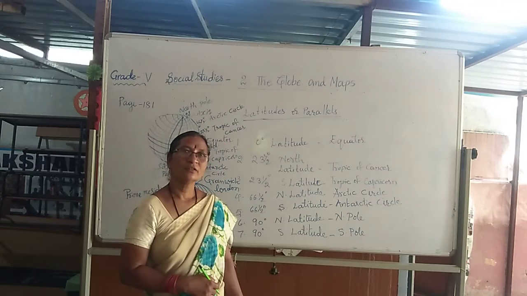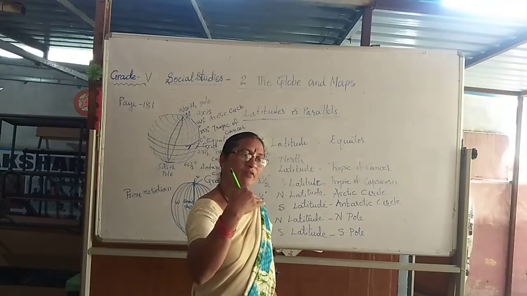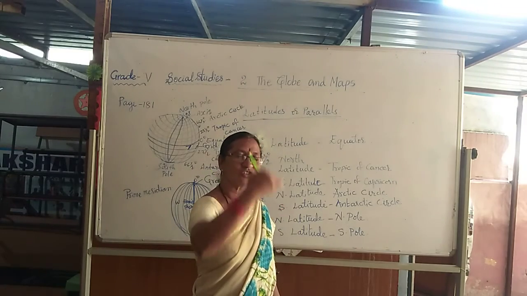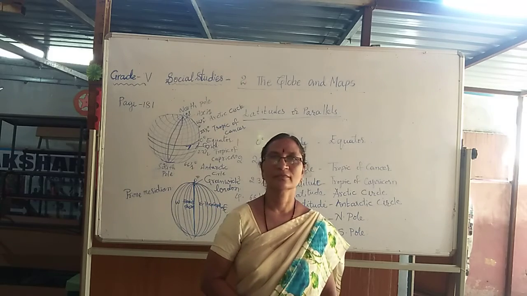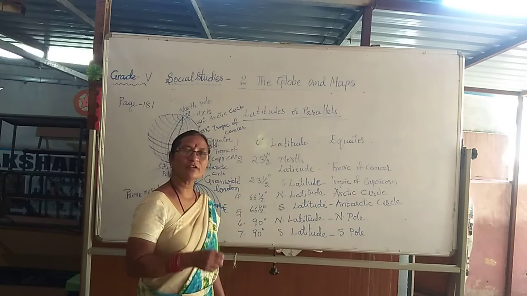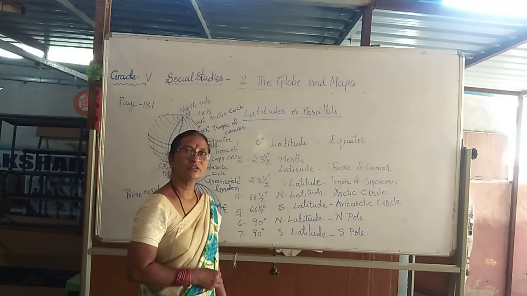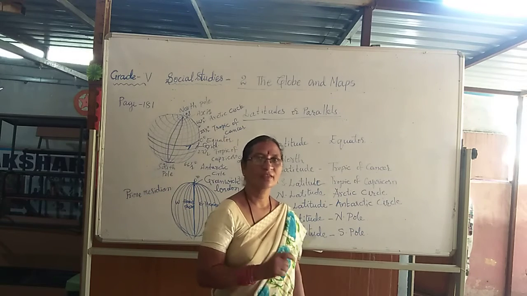And what is that equator to the pole? The region between equator and the North Pole is called Northern Hemisphere. And the region between equator to the South Pole is called Southern Hemisphere. Very good.